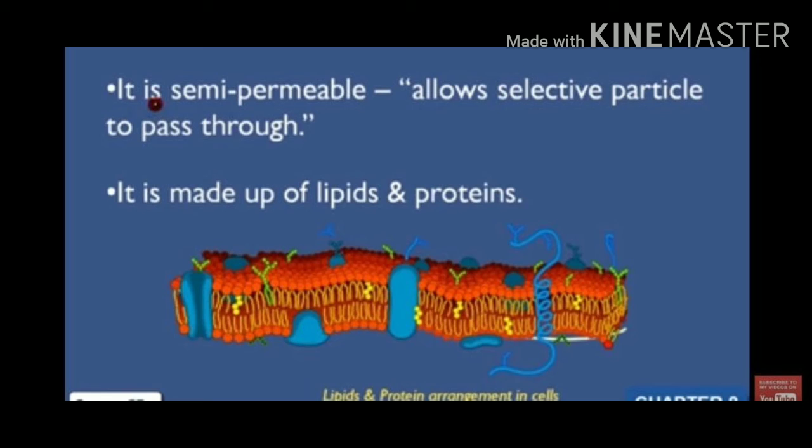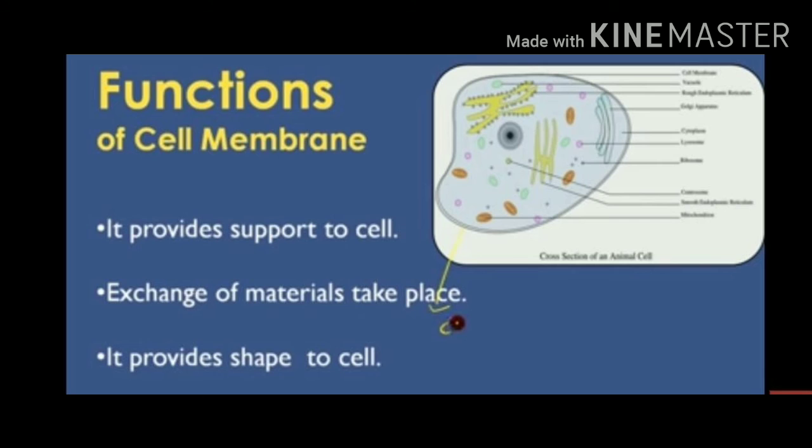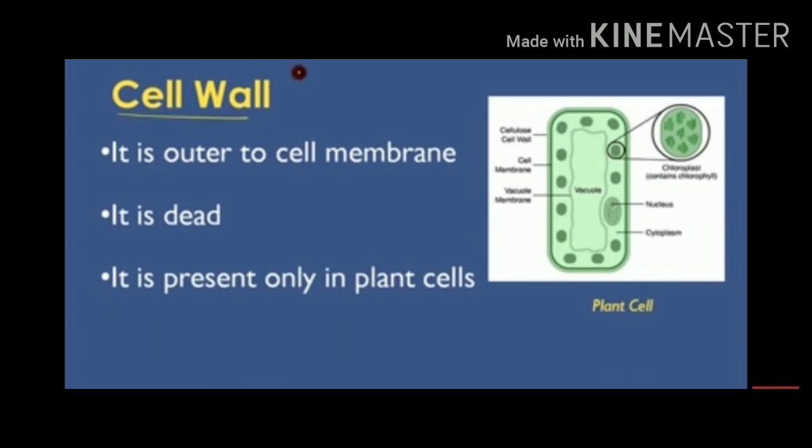It is made up of lipids and proteins. Functions of the cell membrane or plasma membrane: it provides support to the cell and is protective in nature. Exchange of materials takes place. It provides shape to the cell and protects it from injury.